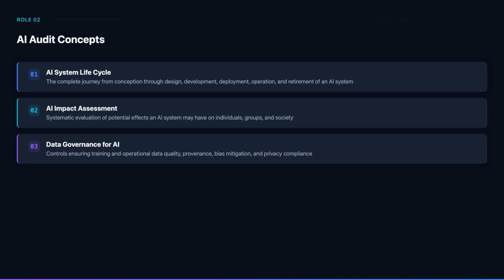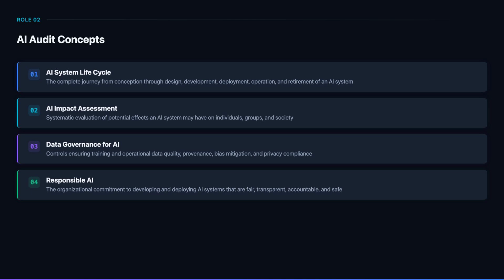Responsible AI is the organizational commitment to developing and deploying AI systems that are fair, transparent, accountable, and safe. The lead auditor must verify that this commitment goes beyond policy statements into practical implementation. Look for evidence in model selection criteria, testing procedures, monitoring dashboards, and incident response processes specifically designed for AI-related issues.